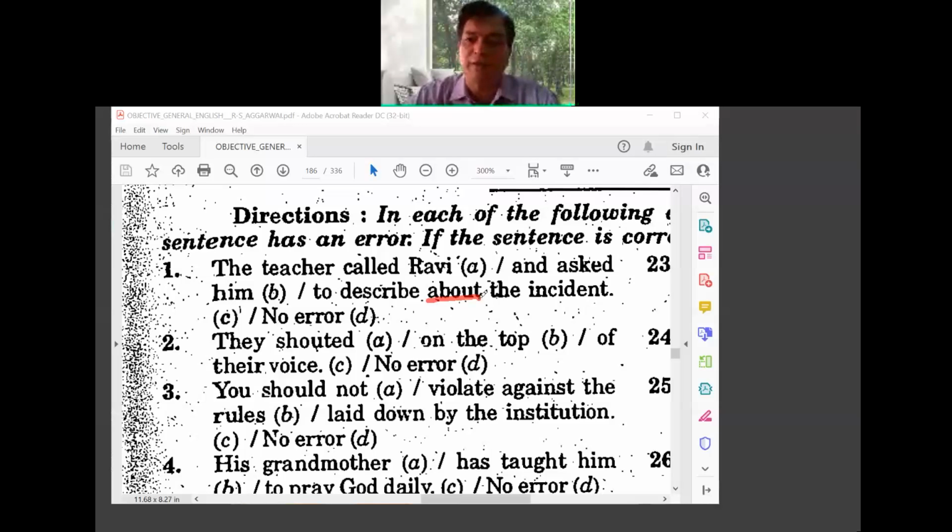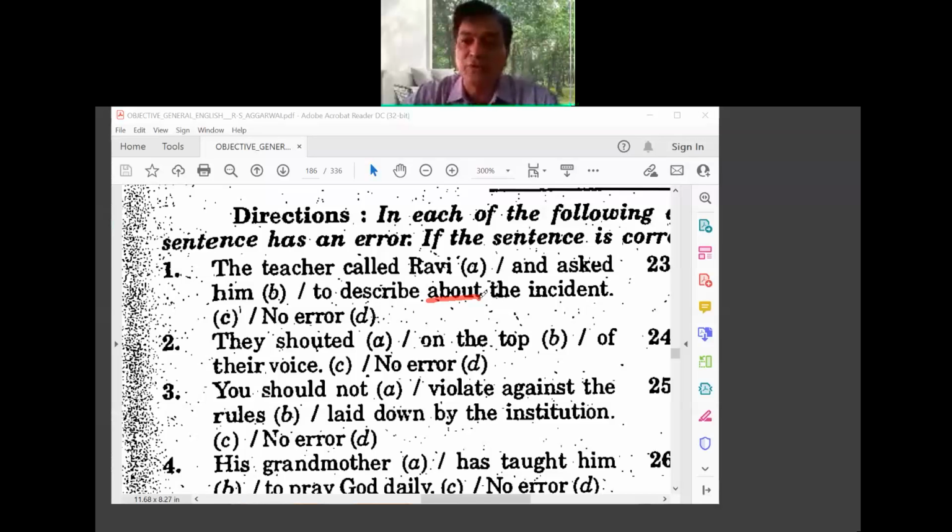The teacher called Ravi. Probably you are familiar with this. When we use told, we do not use the preposition to. The teacher said to Ravi. The teacher called Ravi and asked him. In the case of asked also we are not using to, but we use the preposition to in the case of said. He asked him, he requested him.